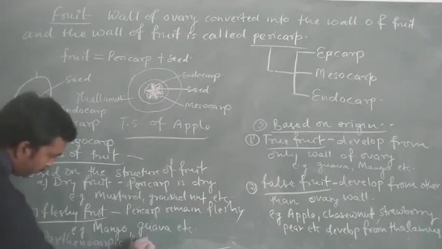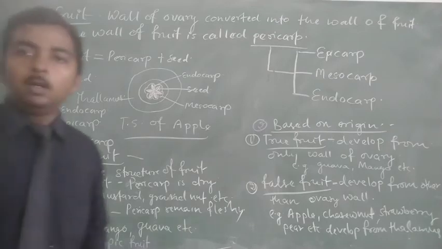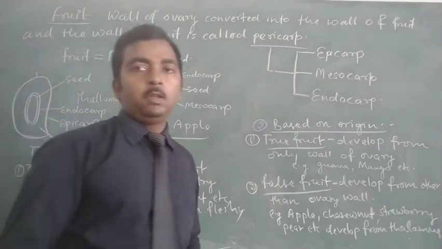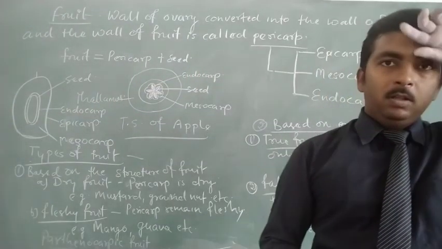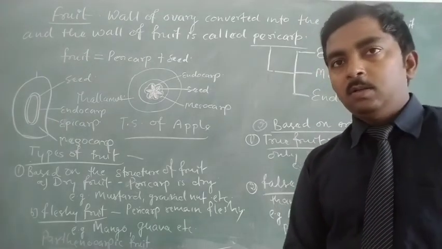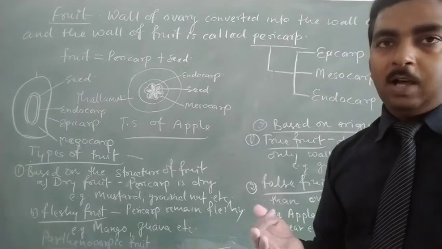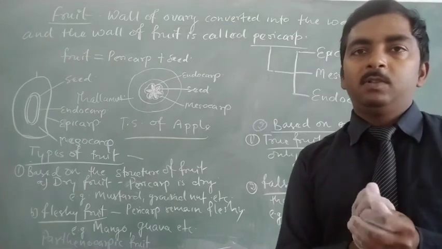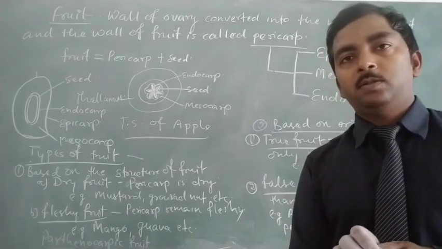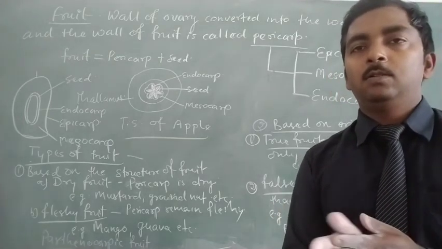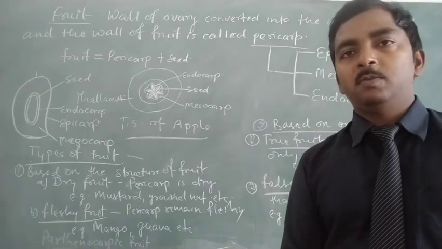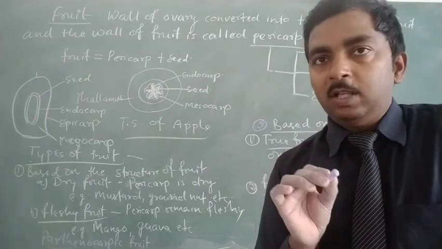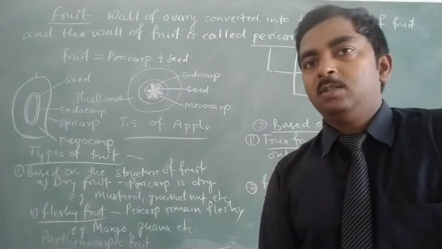In most flowering plants, the formation of fruit takes place after fertilization. Actually we cannot say after the formation of seed, because the formation of seed as well as the formation of fruit is a simultaneous process.